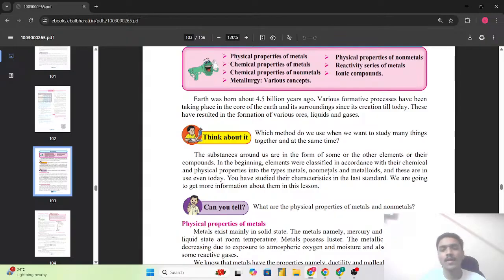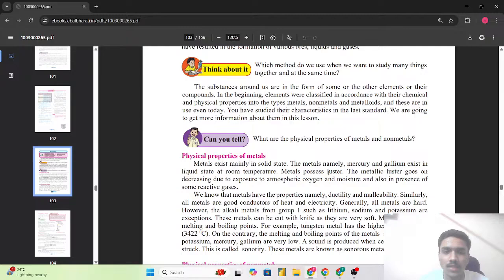और यहाँ पर जो कहा गया है कि जो एलिमेंट्स जो डिफरेंट कंपाउंड्स थे, मेटल्स, नॉन मेटल्स, मेटालॉइड्स एंड ऑल, सो उनको क्लासिफाई करने के लिए that we have classified them in accordance with their chemical and the physical properties. So as we have studied about how the classification of these metals, non-metals, and the metalloids have taken place in the chapter that is periodic classification of the elements in this science one. So we are going to get more information about them in this lesson. और इसके बारे में कुछ और इंफॉर्मेशन हमें इस चैप्टर में मिलने वाली है.